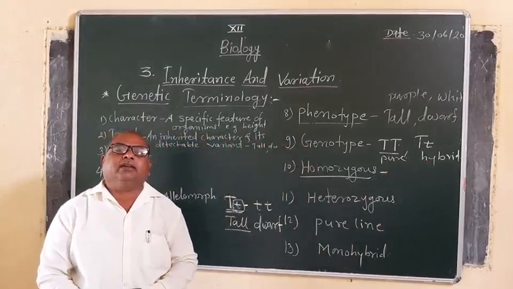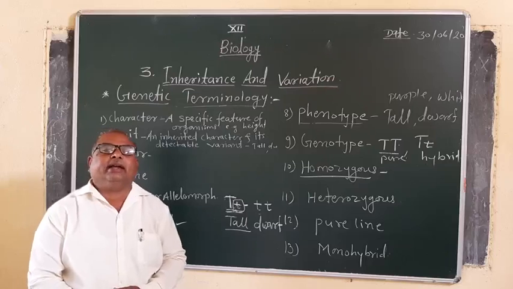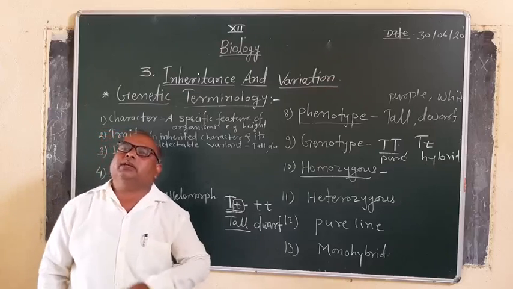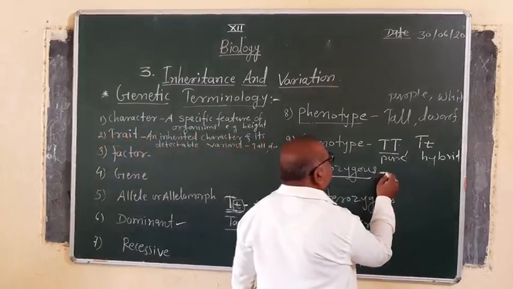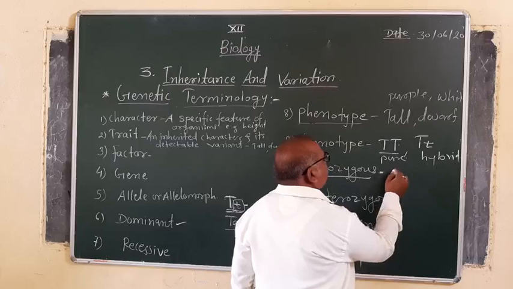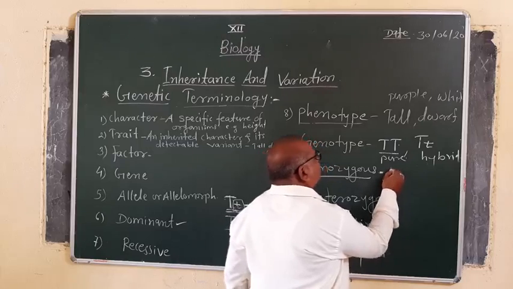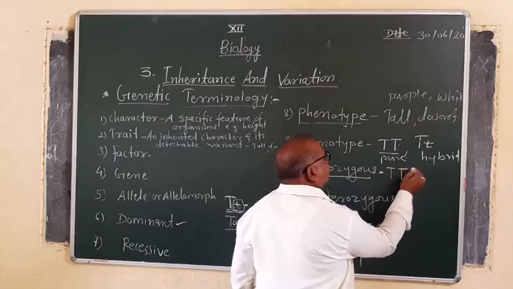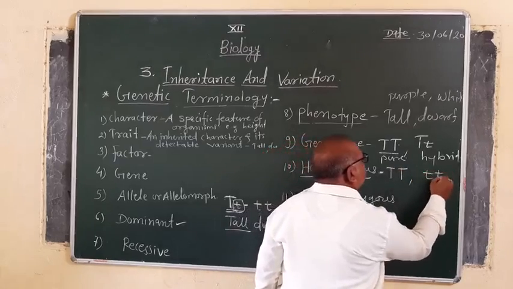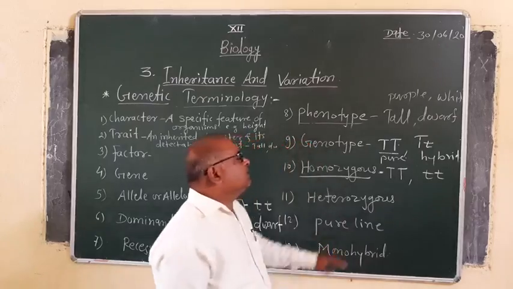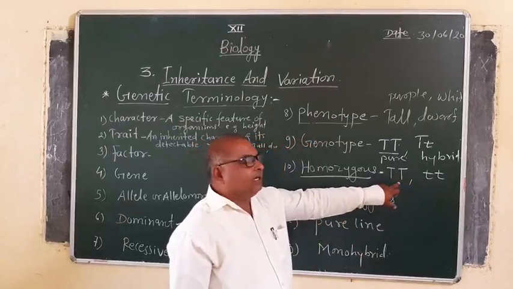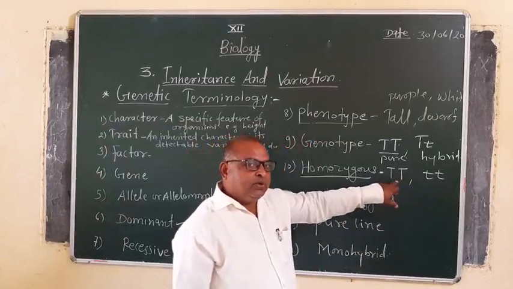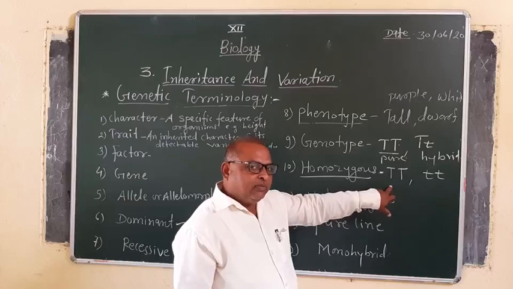When contrasting characters are taken, single pair, two pairs or three pairs, whatever the number of genes, suppose the height of the stem is taken, and for that capital T and small t are the genotypes of a plant. Then capital T capital T, both alleles are the same.